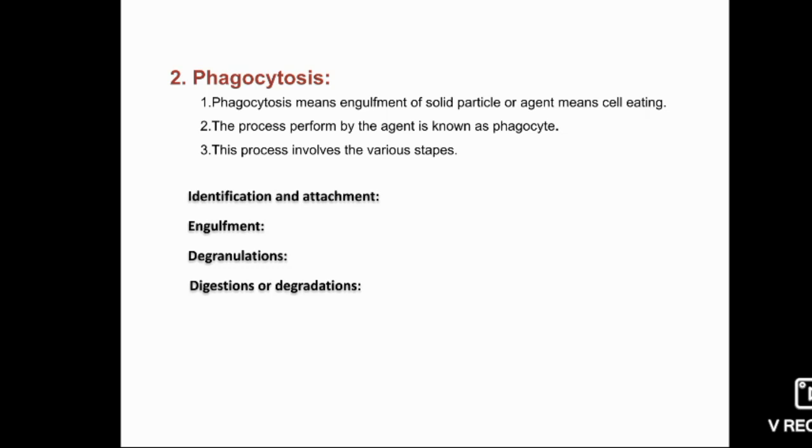Second, engulfment. Now the phagocyte is ready to engulf the microorganism. Third is degranulation. After the engulfment, the phagocyte releases lysosomes, the degrading enzymes.